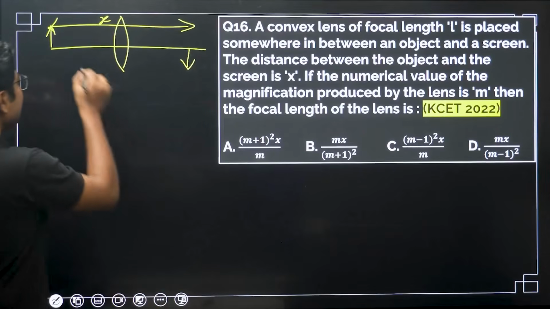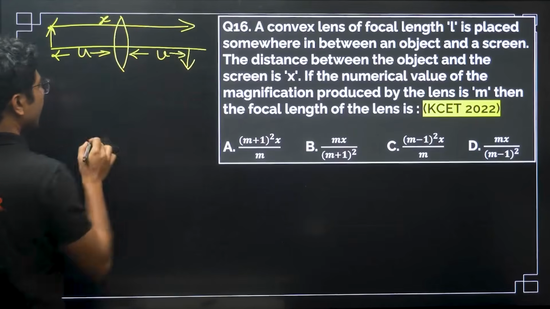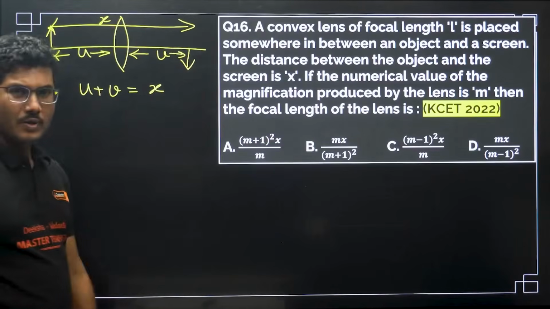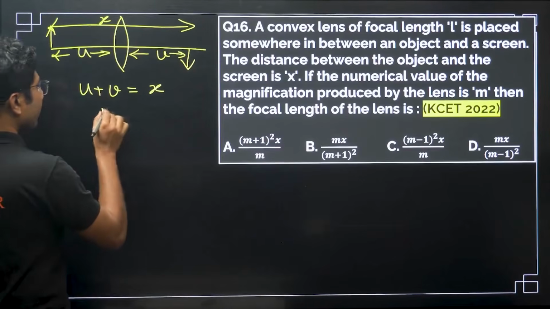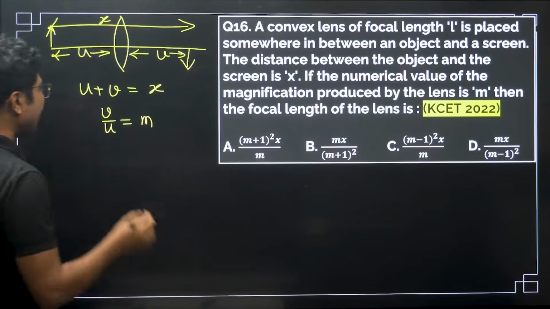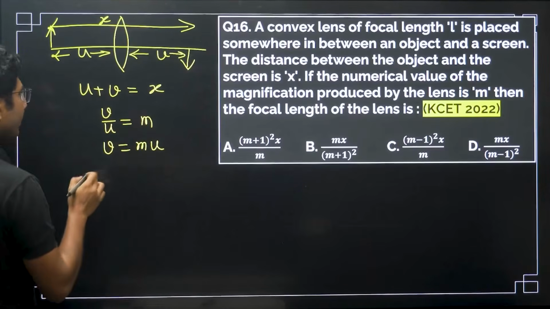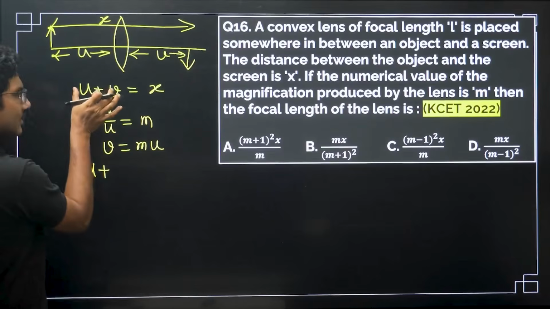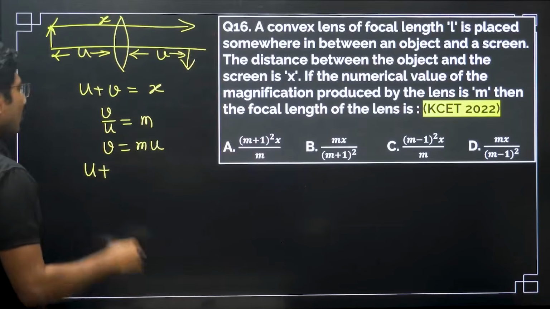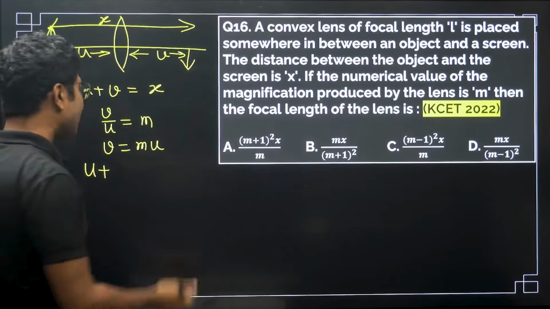So if this is u and this is v, then we can write u plus v must be equal to x. What else? v by u equals m. The numerical value is given, so we will use it without sign. So v equals m into u. Now put this value over here. So u plus m u. There is no sign required over here, because this is just a simple addition. We only have to use the sign when applying optical formulas.